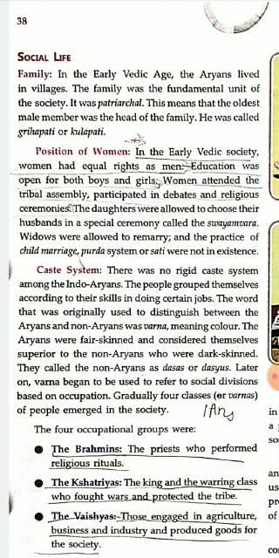These systems: child marriage, where children were given in marriage. Then the Parda system. The Parda system is a practice where women had to cover their face with either a veil or a sari. And the Sati system. The Sati system was a practice which existed long back, where when the husband died, the wife had to kill herself along with the husband by jumping into the fire. So these systems, the practice of child marriage, Parda system and Sati, did not exist during the early Vedic period.